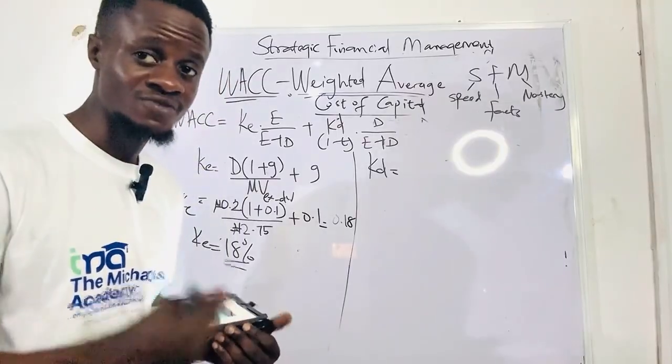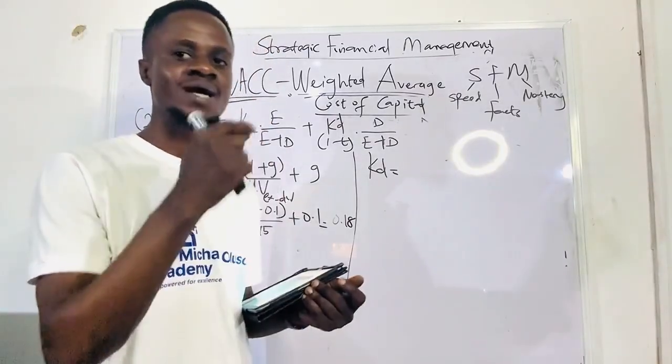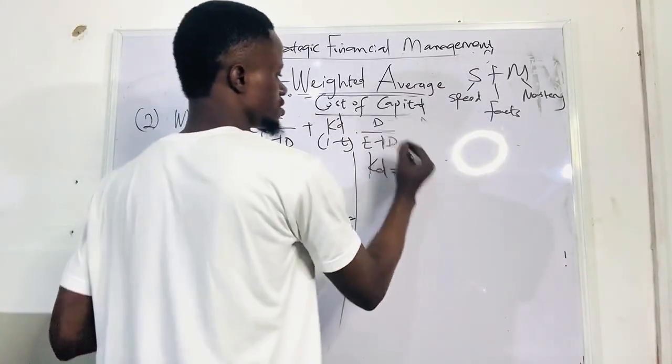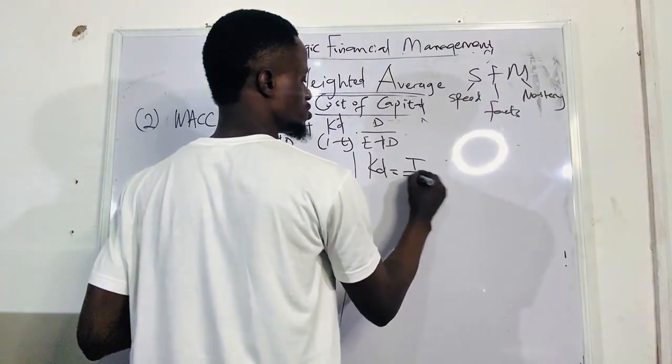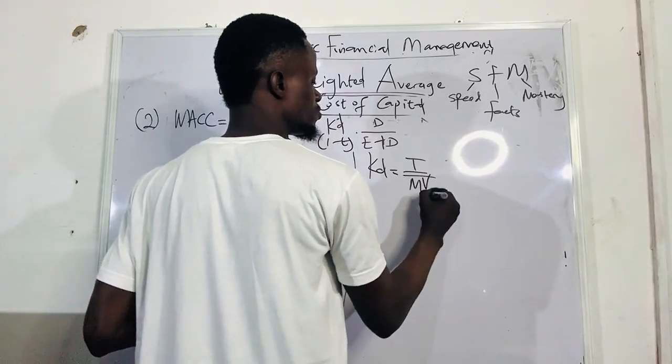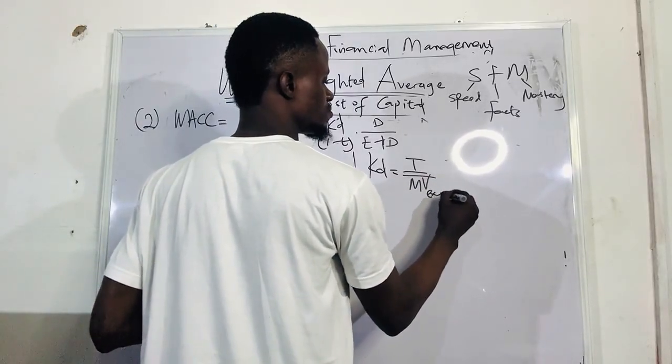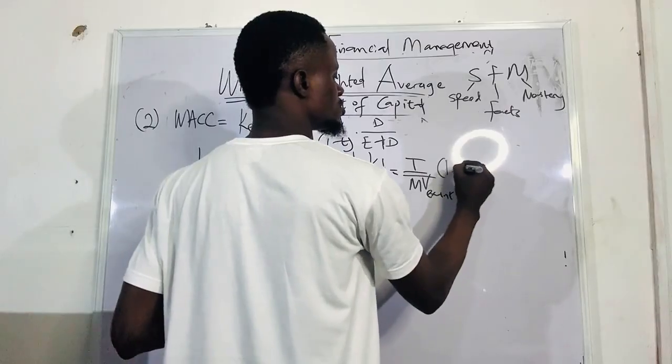So what's the formula for calculating irredeemable and traded? It is interest over market value times 1 minus t, post tax.